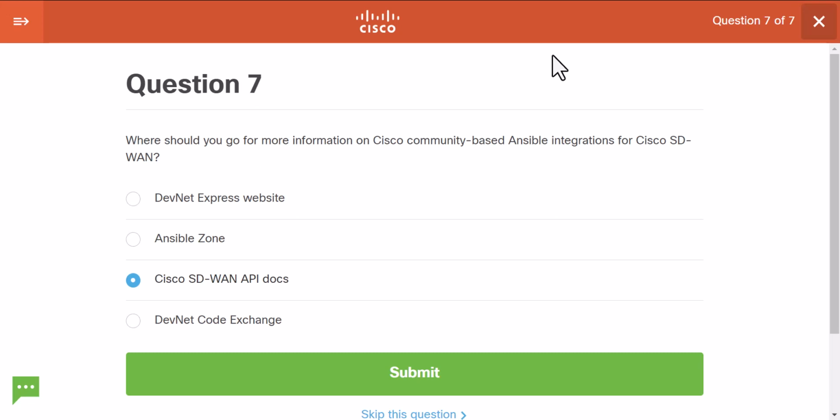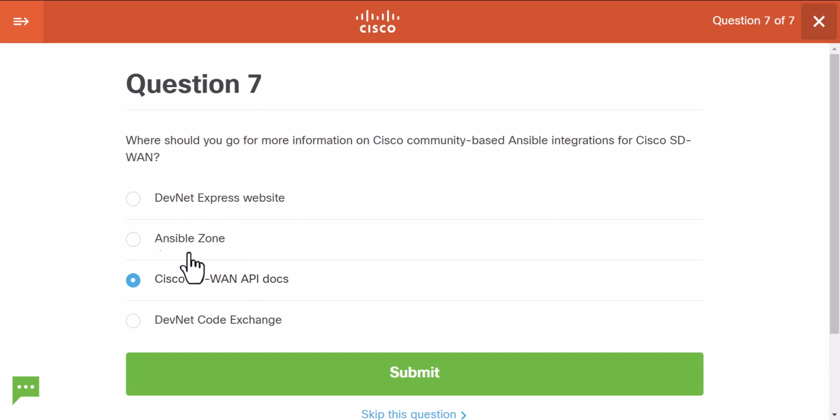So, okay. Yeah, I guess that's it, right? And from this GitHub, there is a documentation page. I think it's on Read the Docs. It's available there, so that's probably what is meant here. Cisco SD-WAN API, because that's API. That should be the correct answer.